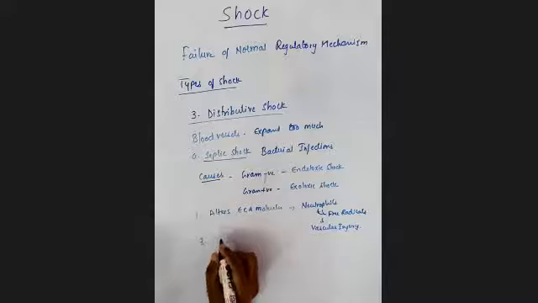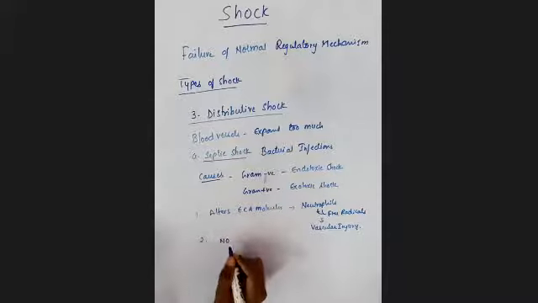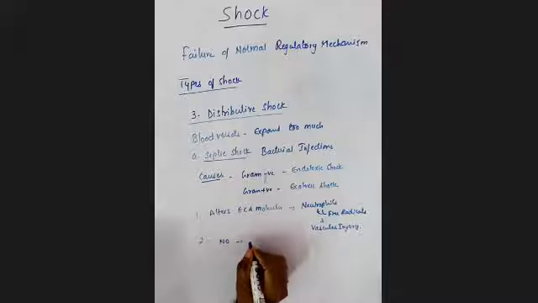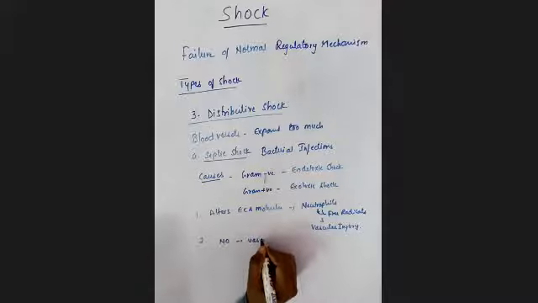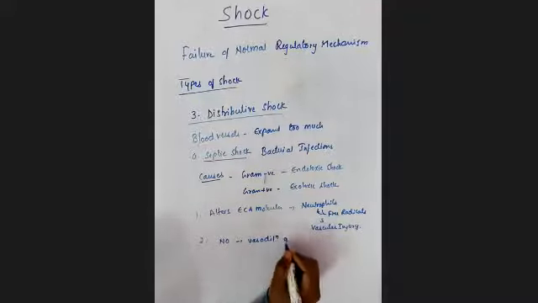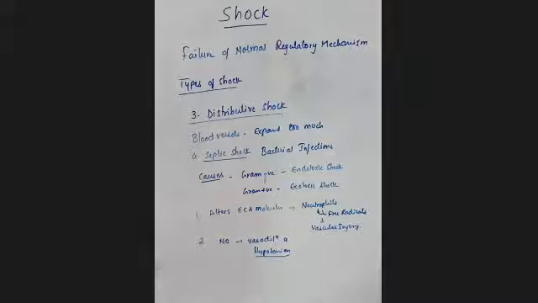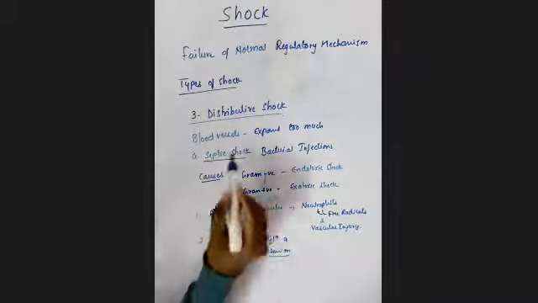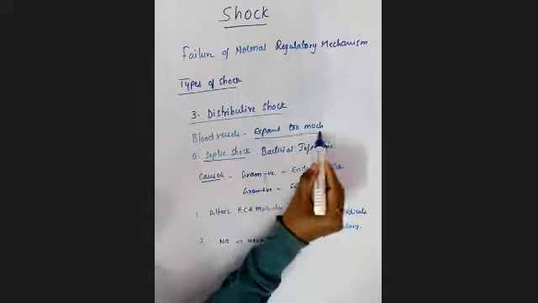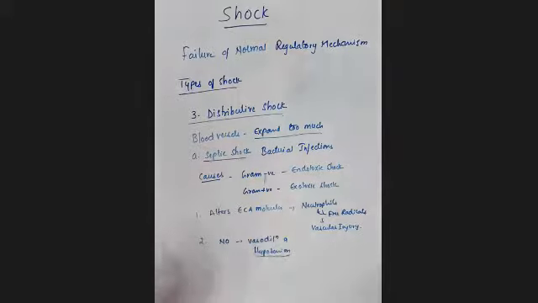The second thing is that the cytokines also synthesize nitric oxide. Because of that, it leads to vasodilation, and next is the hypotension, right? In the case of distributive shock, the vasodilation is so much, right?